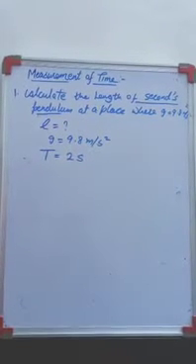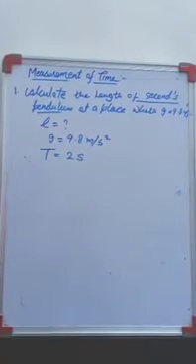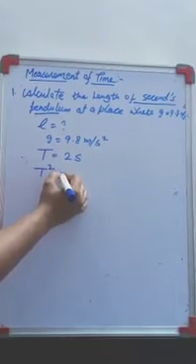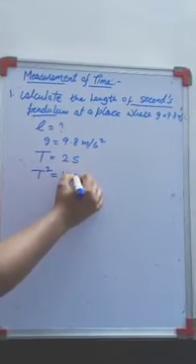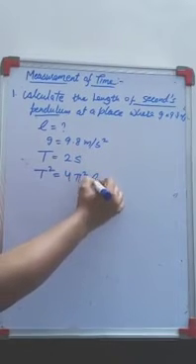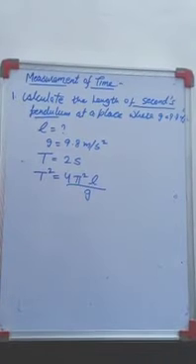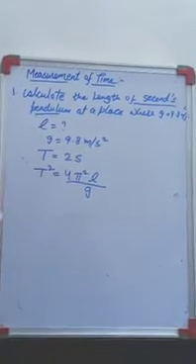Now, I am having T, I am having G. Can I calculate L? Yes, I have the relation T square is equal to 4 pi square L upon G.